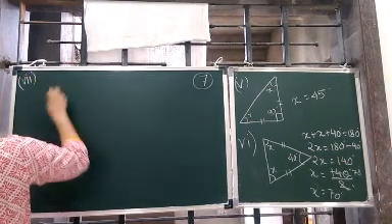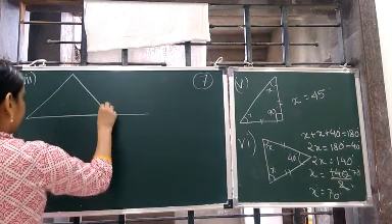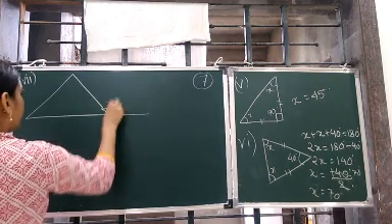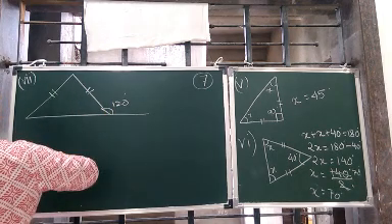This is the seventh one, children. Let me make the diagram. This is 120. This side is equal, this side is equal, and